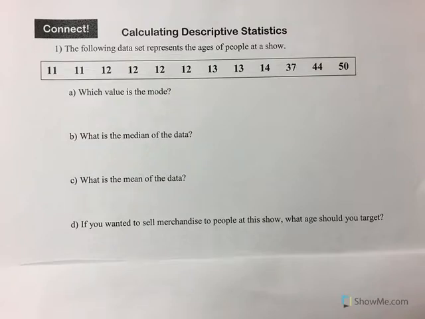Let's calculate some descriptive statistics. So you can see here in this set of 12 numbers, they're already in order, least to greatest. First we want to find the mode. Remember, the mode appears most often. You can see that the number 12 appears 4 times. 11 is there twice, 13 is twice, and these are all ones, which means the mode is 12.